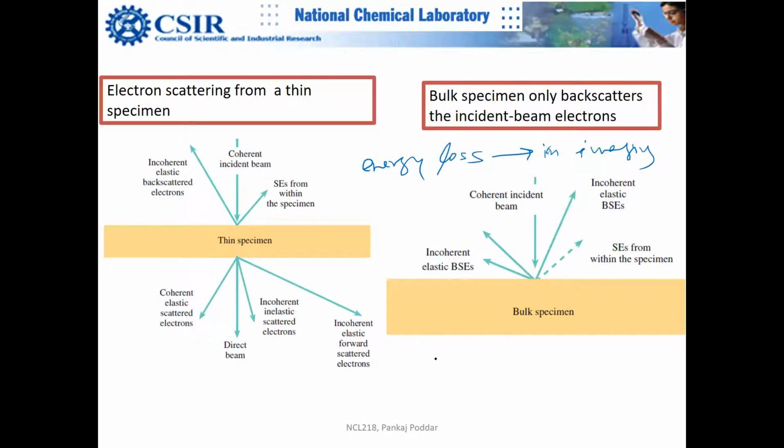Mostly, the smallest energy loss happens in the formation of a plasmon. That energy loss is very small, in milli electron volt or a few electron volt, but it creates a lot of problems in imaging. It creates haziness in the image quality.